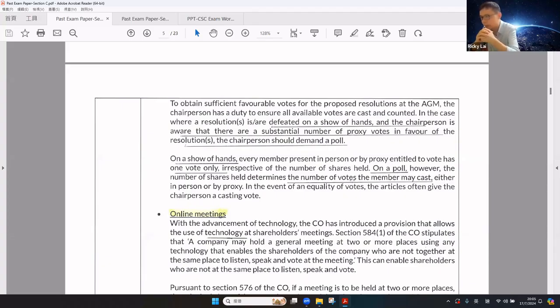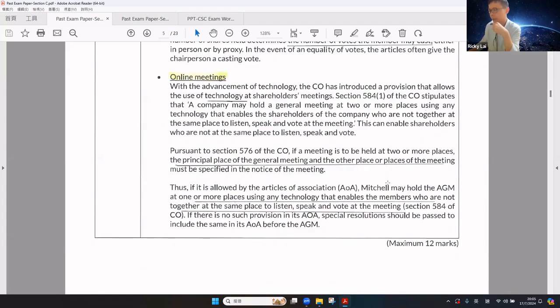On a poll, however, the number of shares held determines the number of votes the member may cast, either in person or by proxy. So in the event of equality of votes, the articles often give the chairperson a casting vote. Okay, the final headline is online meetings, because of the advancement of technologies.